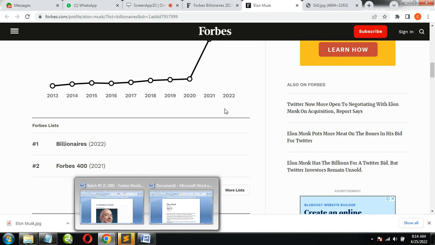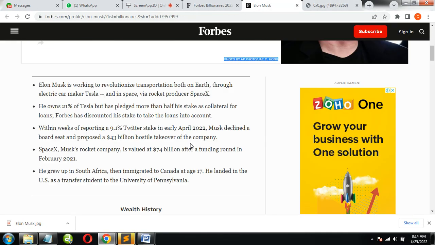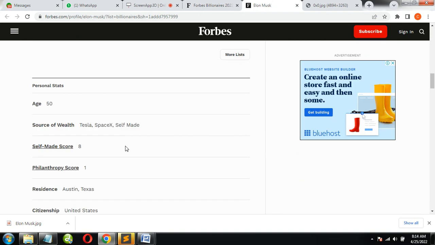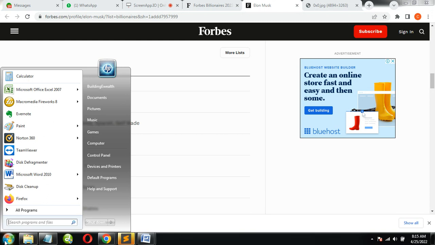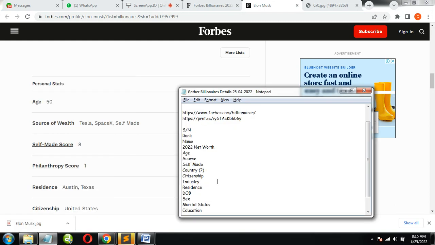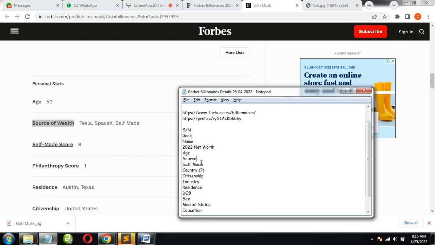But please, the Excel, for example, when you open this now, you can see some personal details. Age, yes. Source of wealth is important. I don't know if we have it in our list. Source, yeah, this is source of wealth. It's very important. Self-made score. So self-made, yes.